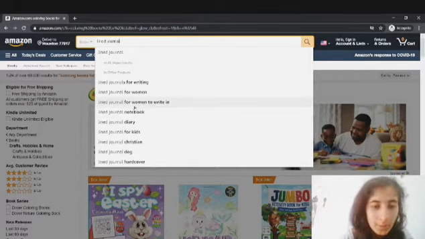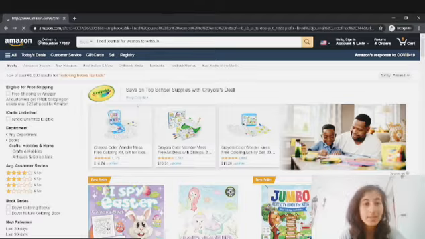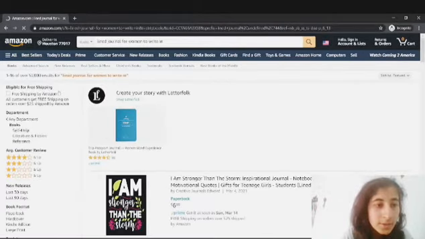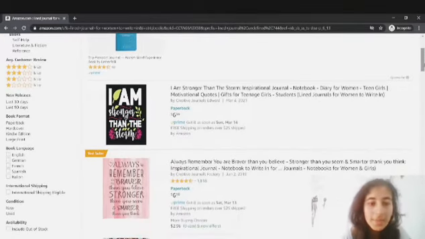So I'm going to use a keyword. Maybe I'm going to go with "line journal for women to write in". Let's see how many search results they have for this particular keyword. You can see they have 50,000 results. That means it's quite competitive. If I go with these books, it's quite competitive. So I need to go with a niche which is less competitive.